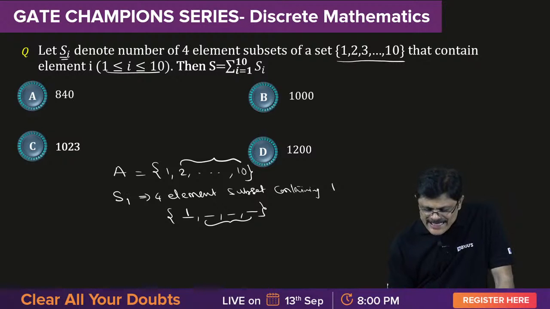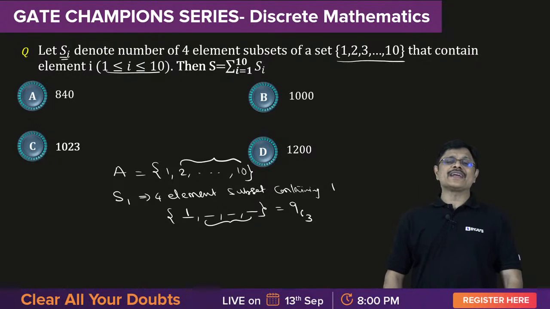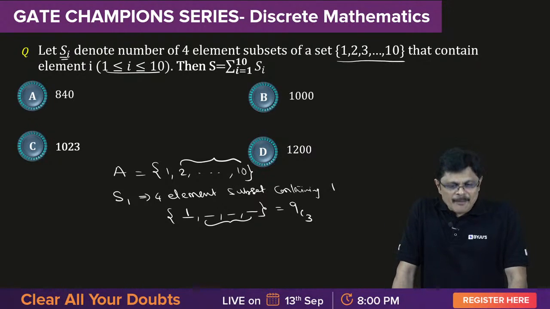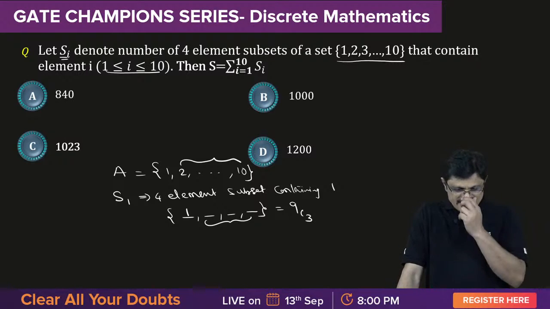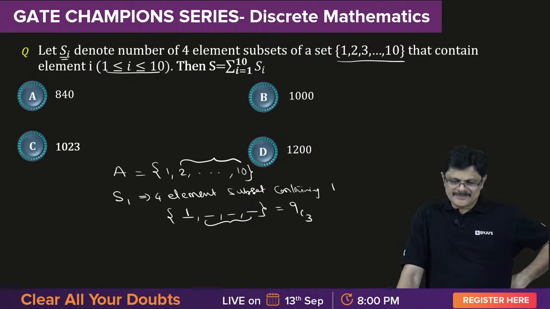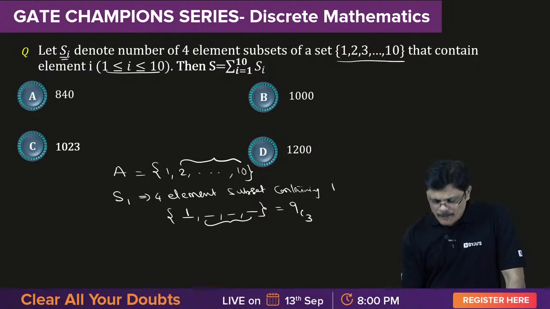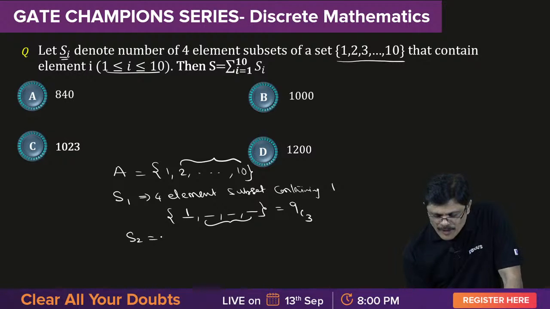So this S1, how many ways can we create S1, my dear friends? Number of 4-element subsets containing 1. How many such subsets will be there? 9C3 will be there. What about S2?